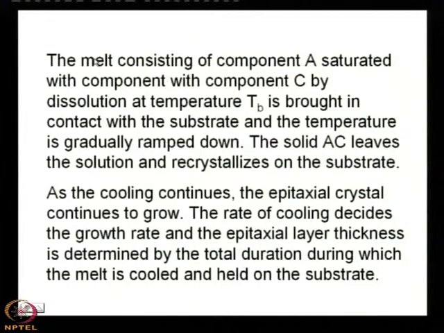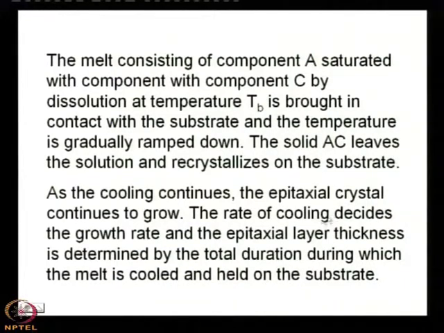What we have discussed, I have written here: the melt consisting of component A saturated with component C by dissolution at temperature Tb is brought in contact with the substrate and the temperature is gradually ramped down. The solid AC leaves the solution and recrystallizes on the substrate. As the cooling continues, the epitaxial crystal continues to grow. The rate of cooling decides the growth rate, and the epitaxial layer thickness is determined by the total duration during which the melt is cooled and held on the substrate.